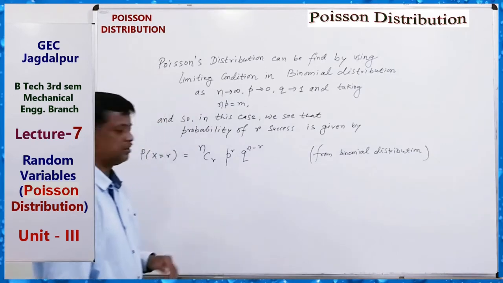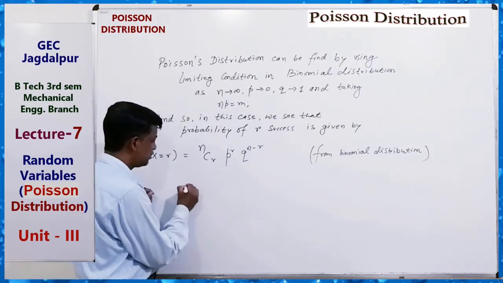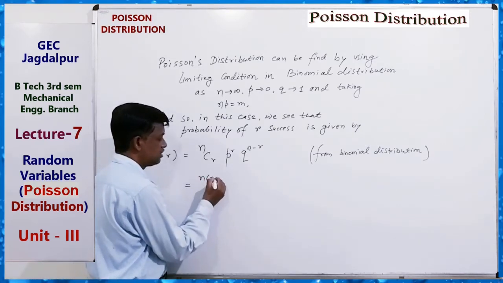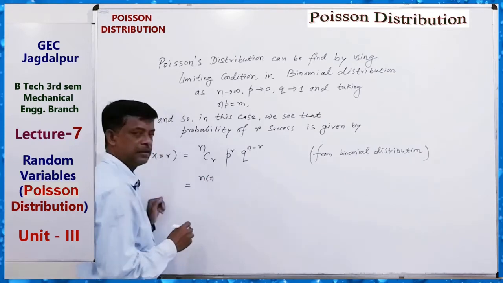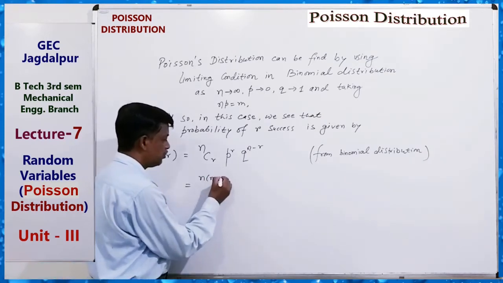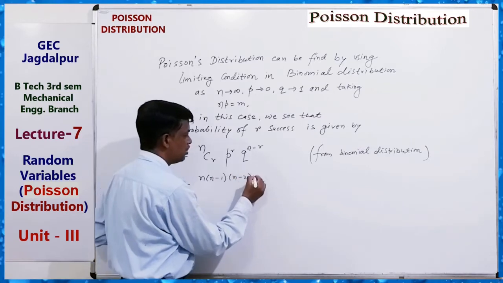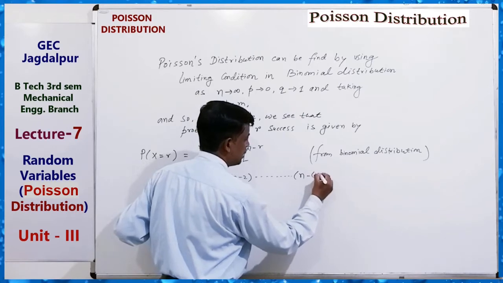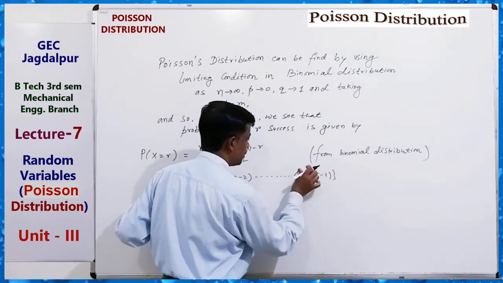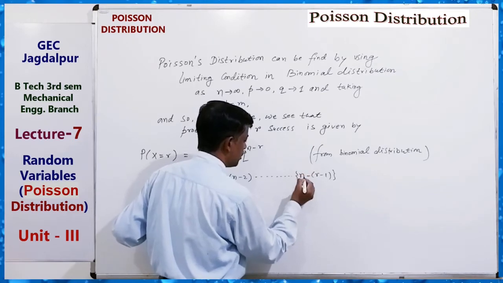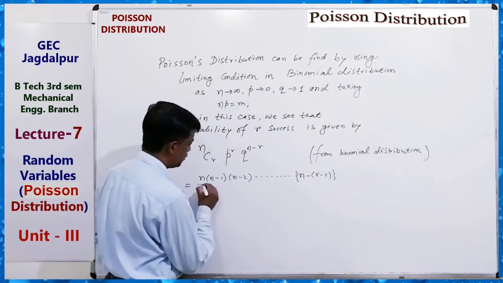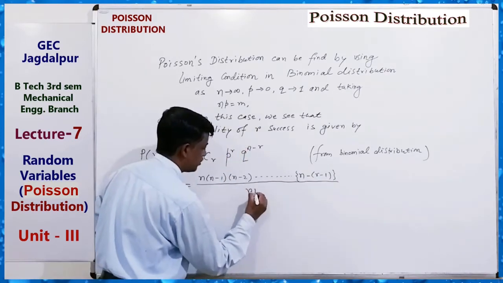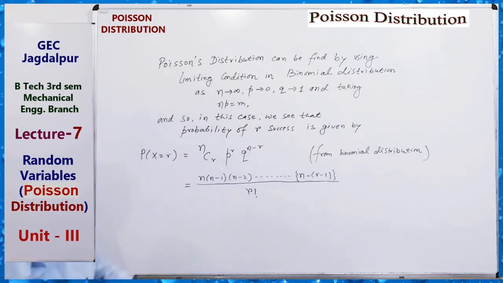Okay, now we know that nCr can be written like this: n(n-1)(n-2) up to (n-r+1) upon r factorial.